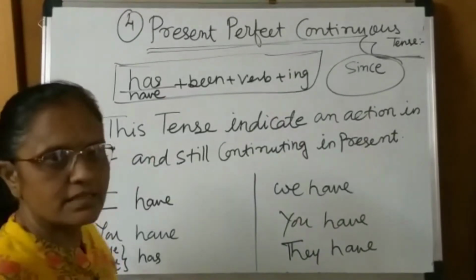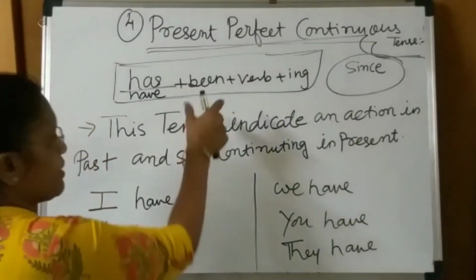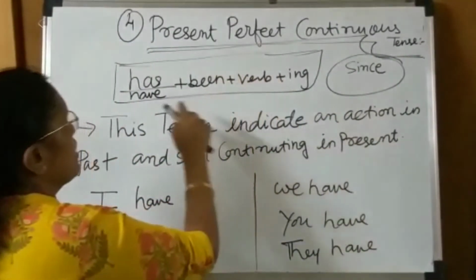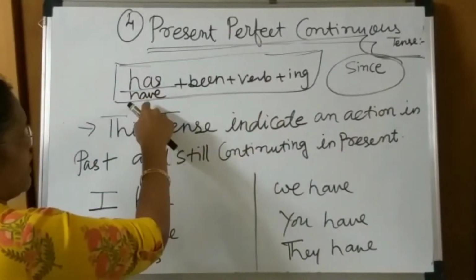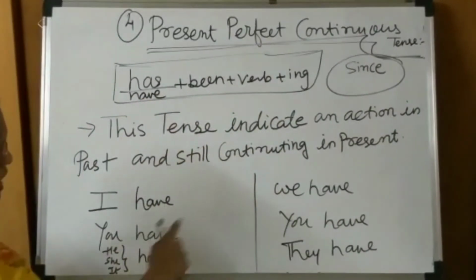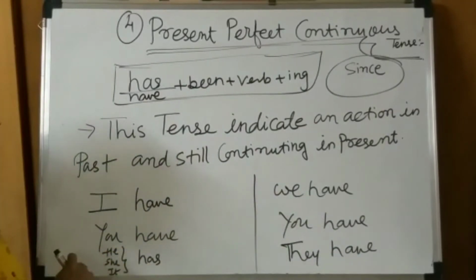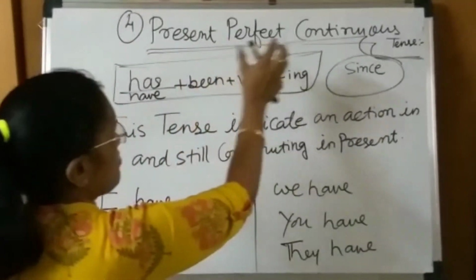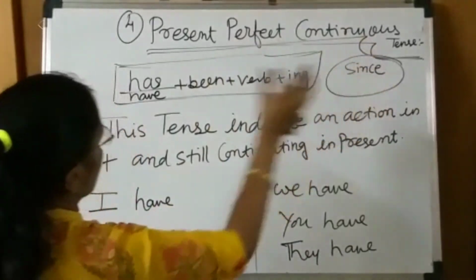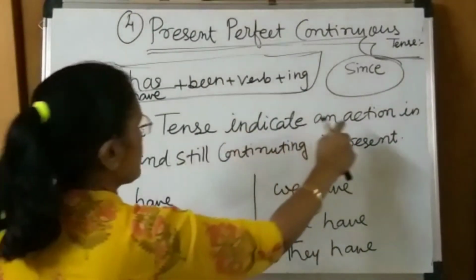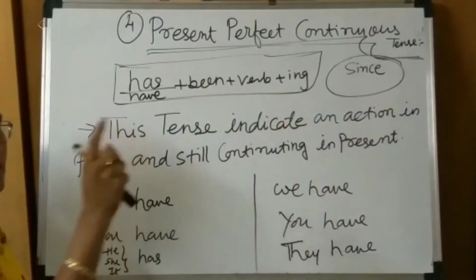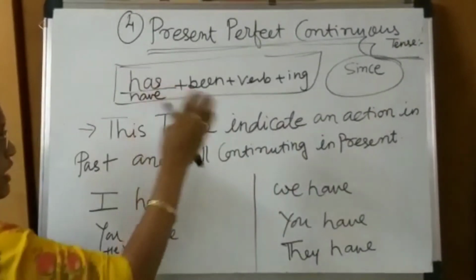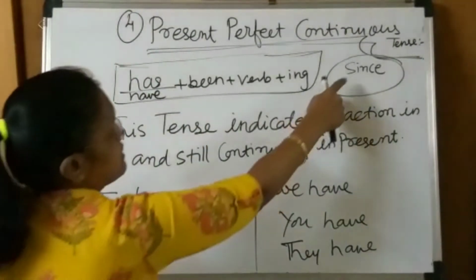Now we start present perfect continuous tense. The formula for this is have or has plus been plus verb plus ing. First of all, have and has you already know: I have, we have, you have, he, she, it has. Third person singular must be has. In the present perfect continuous tense, the action started in the past and is still continuing in the present. For example, the hint word is since.